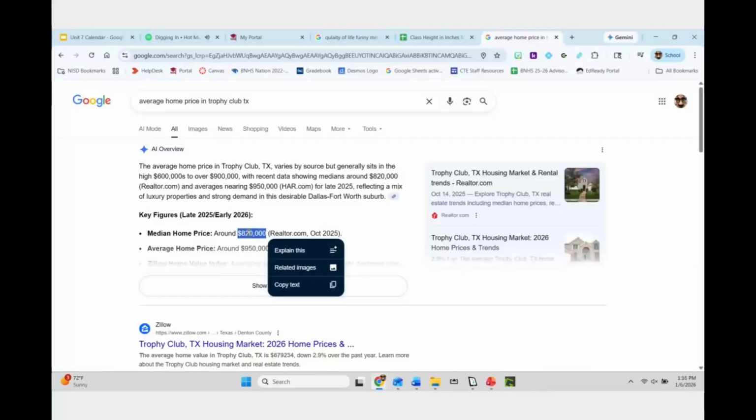But notice right here, the very first thing that we have says median home price. What this does is it takes the middle value, it gives us the middle number. You can have a neighborhood like around us where you have a lot of homes within that $600,000 to $800,000 range, or maybe $750,000 to $900,000 range. But then on a street still in Trophy Club, you can have a $300,000 or $350,000 home, or a $2.5 million or $3 million home that's going to pull that average really high or really low compared with the big overall picture.